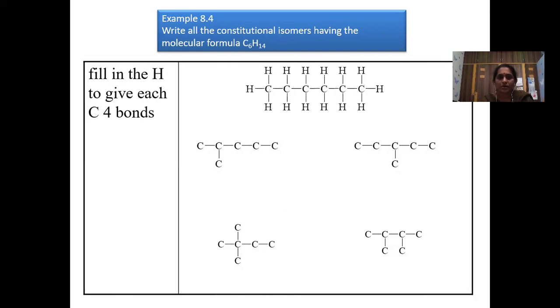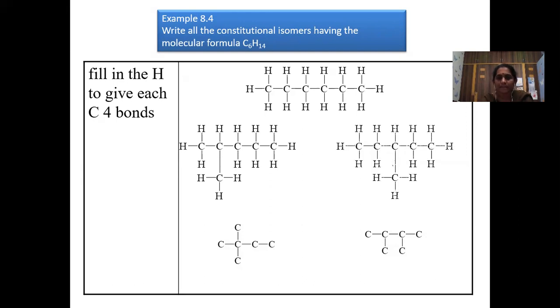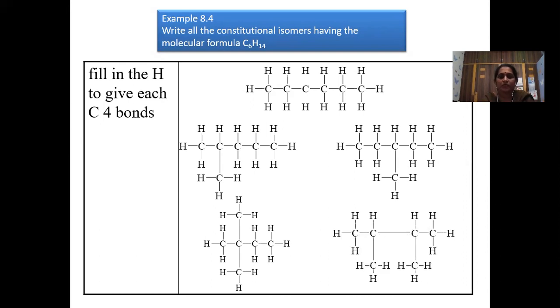Now, we have to draw the hydrogens. The valence is fulfilled in this way. So you get the same formula, C6H14. Even for this structure, you are getting C6H14 once you draw it. For the third structure also, you are getting the same, and the fourth structure also, the formula is the same. And for the fifth structure also, you are getting the same. So these are the chain isomers.